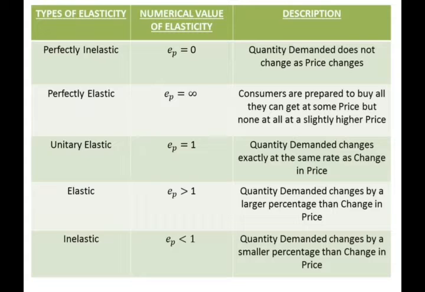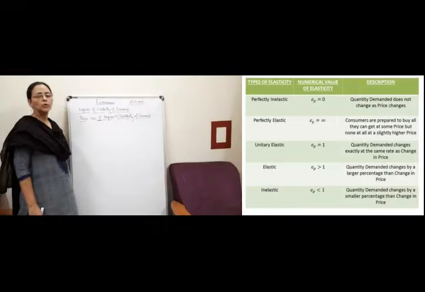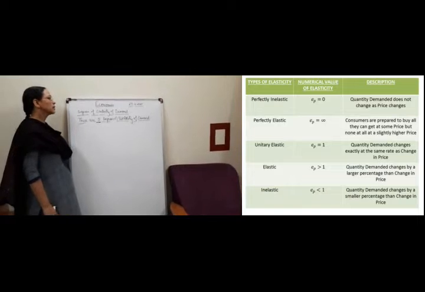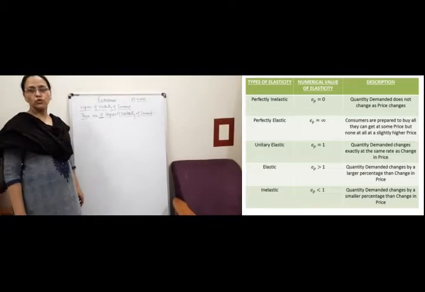Then next is elastic demand. Elastic demand is when the percentage change in demand is more than the percentage change in price. It is said to be an elastic demand curve, right? Then next is inelastic. When the percentage change in demand is less than the percentage change in price, it is known as inelastic demand.